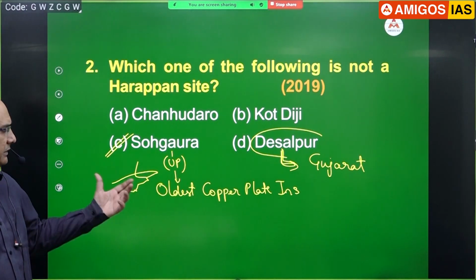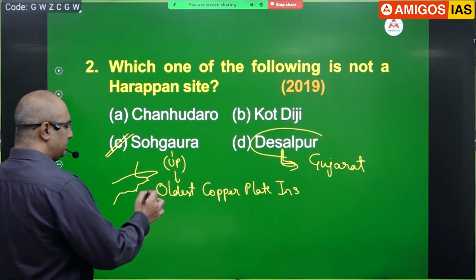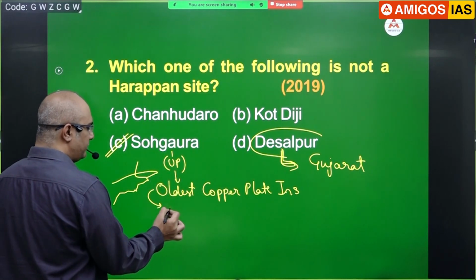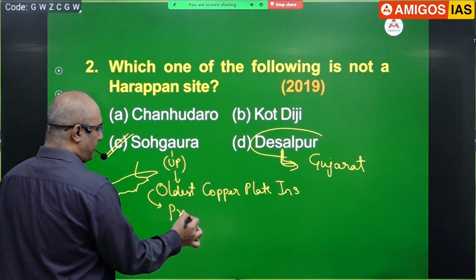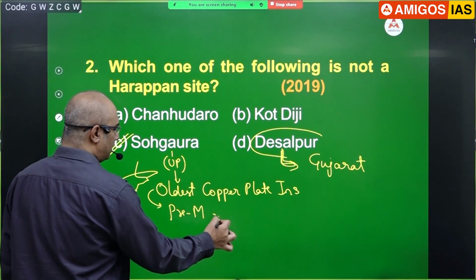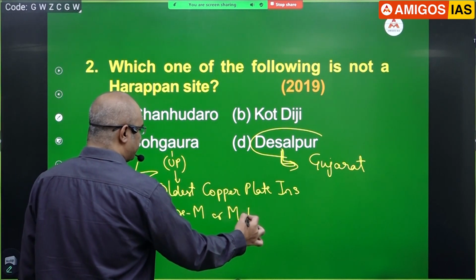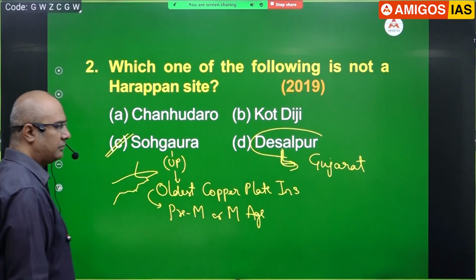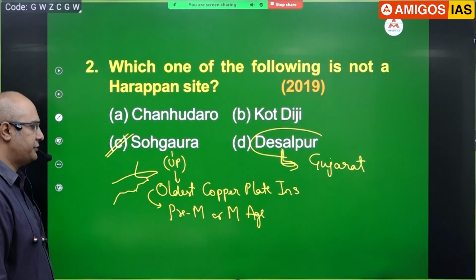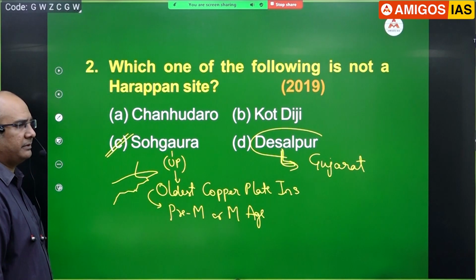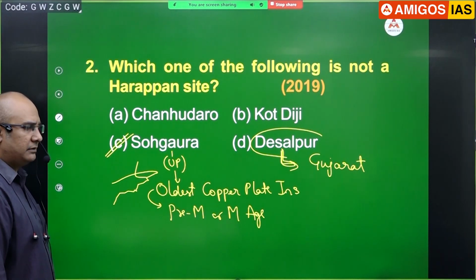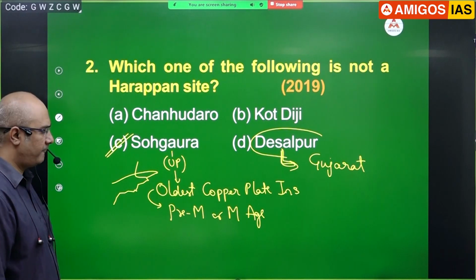We are not able to find out. But still, on some basis, they say that most probably it belongs to the pre-Mauryan or Mauryan age. Oldest copper plate inscription. The name itself is called Sohagaura copper plate.